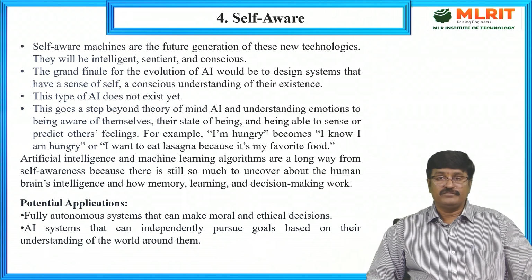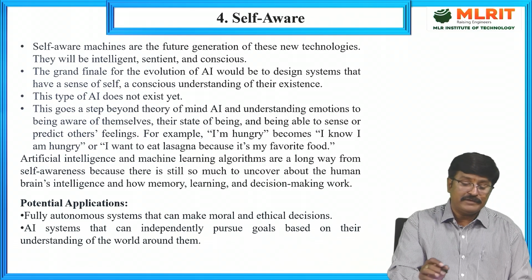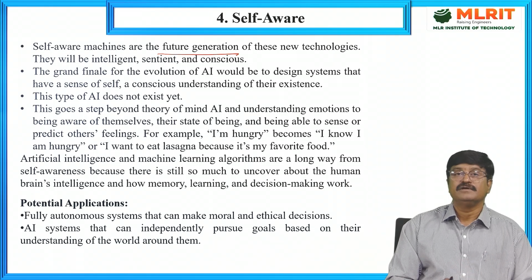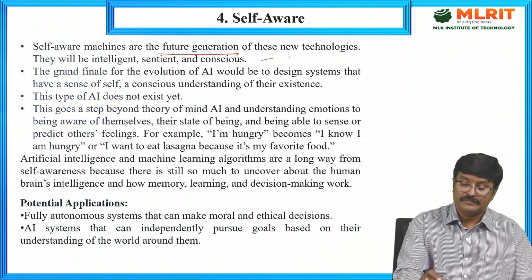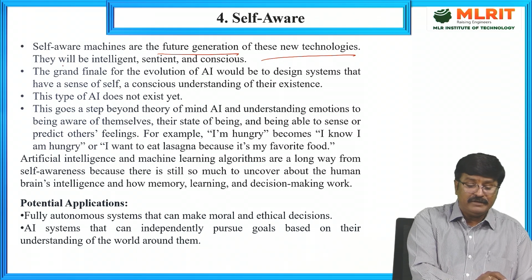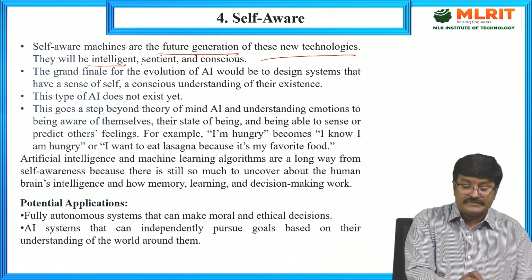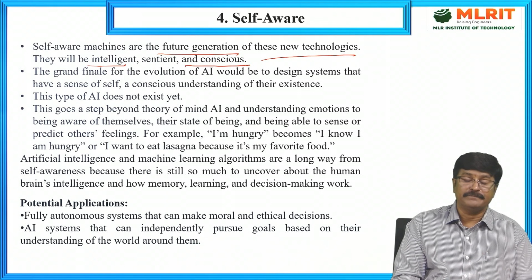Another advanced system is the self-aware. These self-aware artificial intelligence machines are the future generation systems of these new technologies. They will be intelligent, sentient, and conscious. It has consciousness also in there.